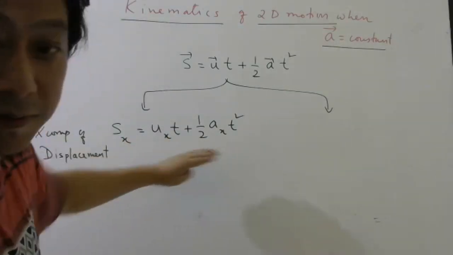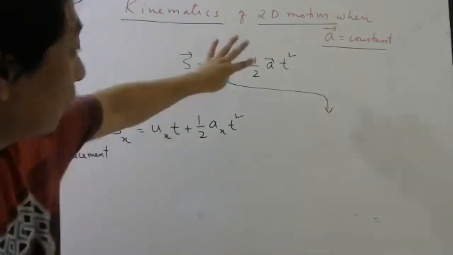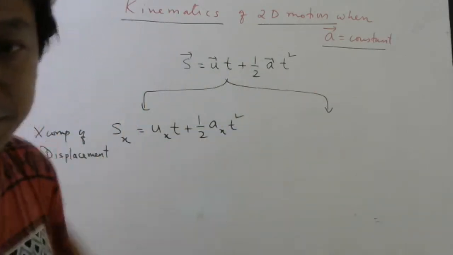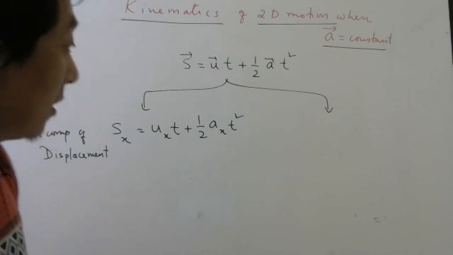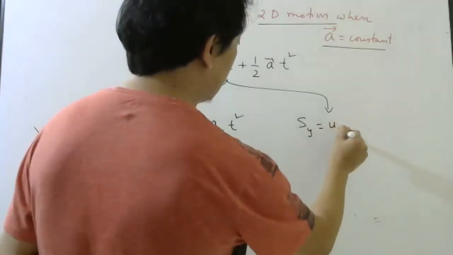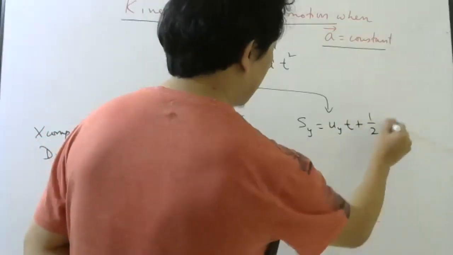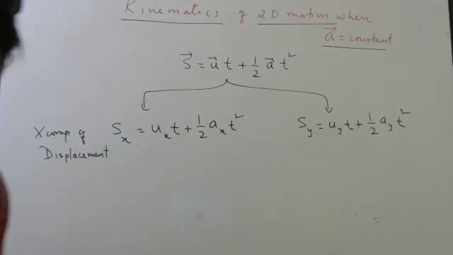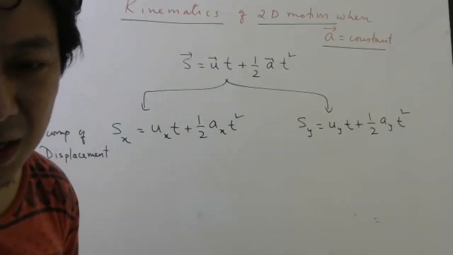Everybody understood this? Let me know yes or no. Same thing you can write, but now for components separately. Here what will you write? Sy equals to uyt plus half ay t square. No need to do derivation, unnecessary.